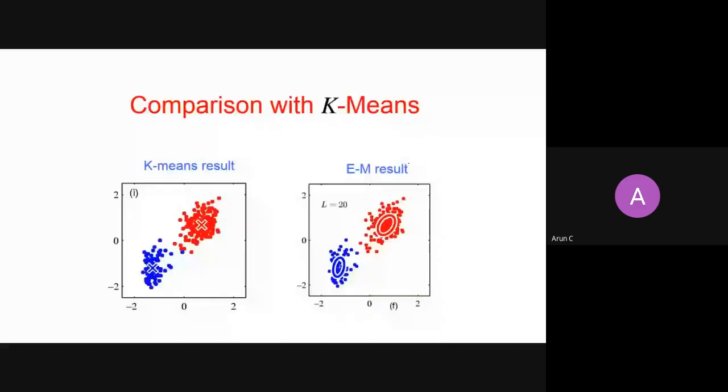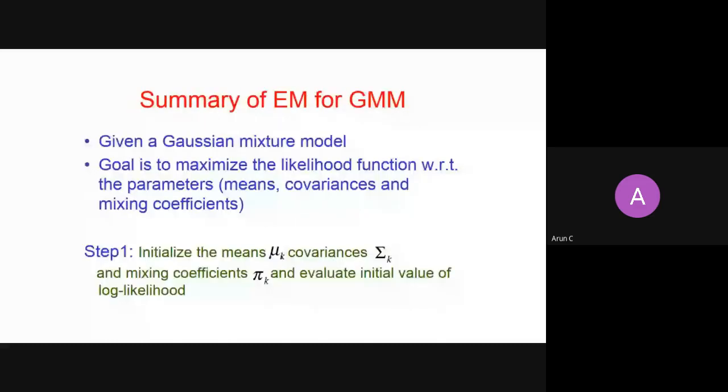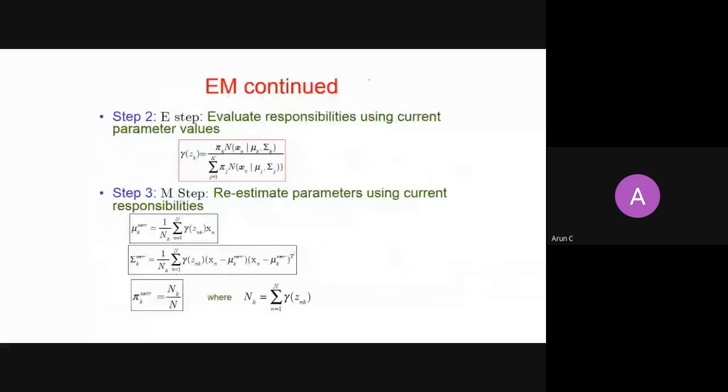So first, the data set is given to you. You randomly take some values of all the parameters. So there are 9 parameters if there are 3 clusters: mu1, mu2, mu3, sigma1, sigma2, sigma3, pi1, pi2, pi3.